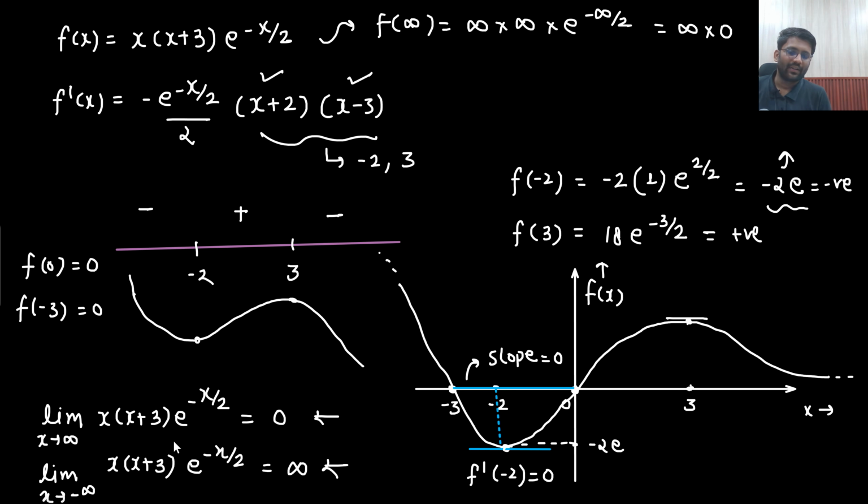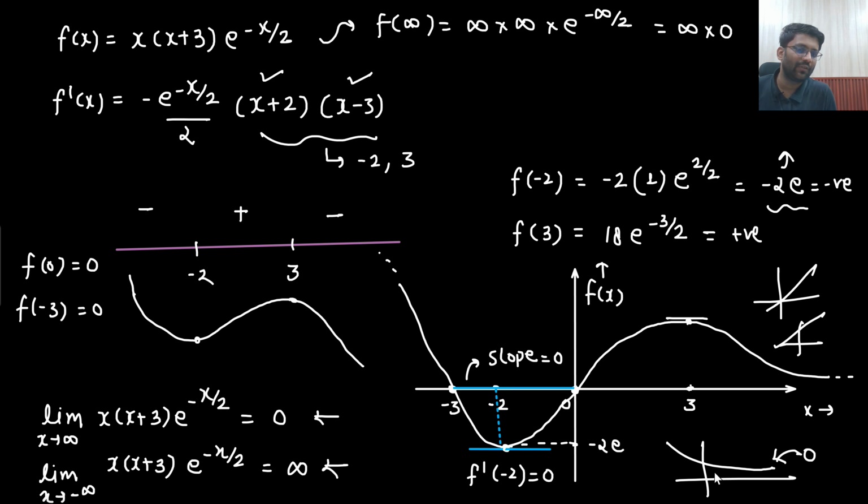Are you able to understand this point? e to the power minus x by 2, the graph will go like this, no? So this is going to 0, and x square plus 3x, I don't know what will be the graph, but I know that the graph of x will be like this and the graph of x plus 3 will be like this. So multiplication of both of them will be going towards a very high value. I don't know what will be the nature of the graph, but it will be some very high value here. So very high value and very low value, I don't think the value should be minus infinity. This is what I was thinking in my brain.